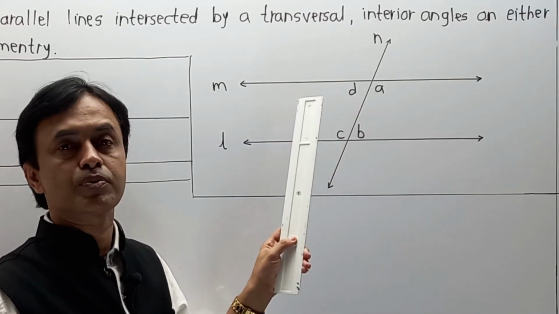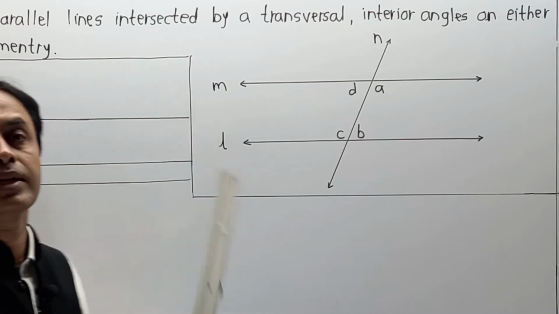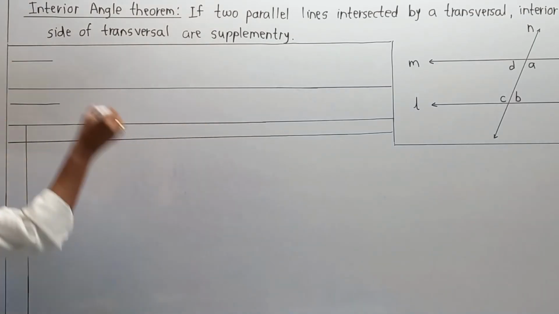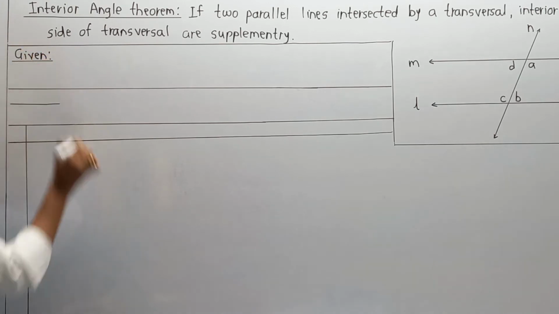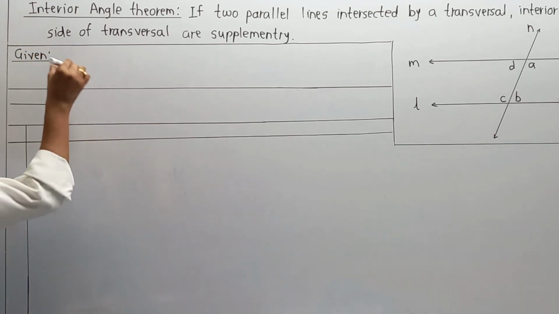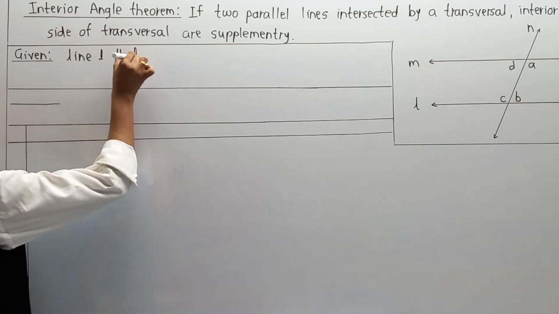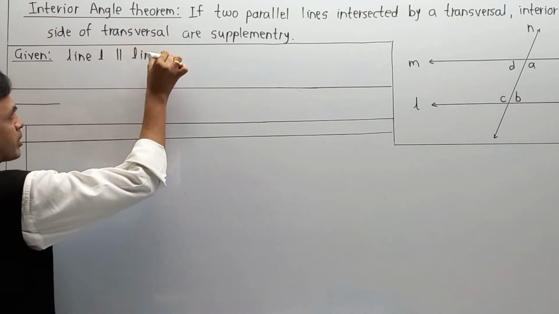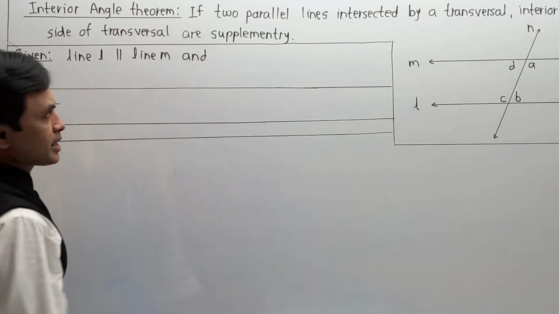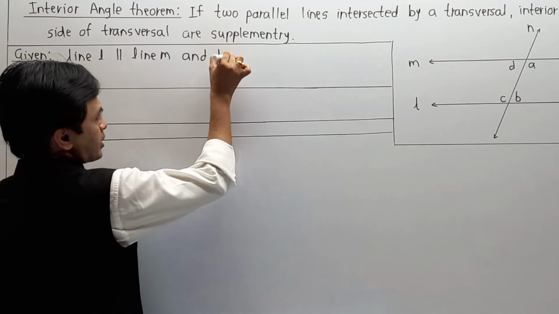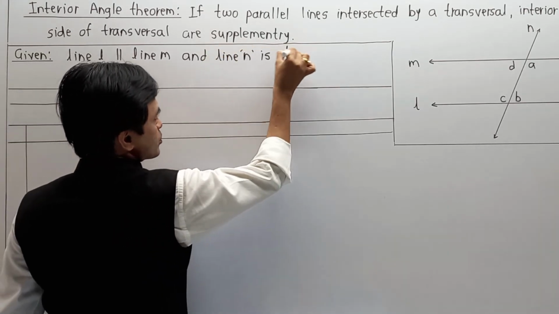Whatever we observe from the diagram, we are going to write in the form of observation, nothing but the given. So here, the first part is nothing but the given. As per the diagram, line L is parallel to line M, and line M acts as a transversal.